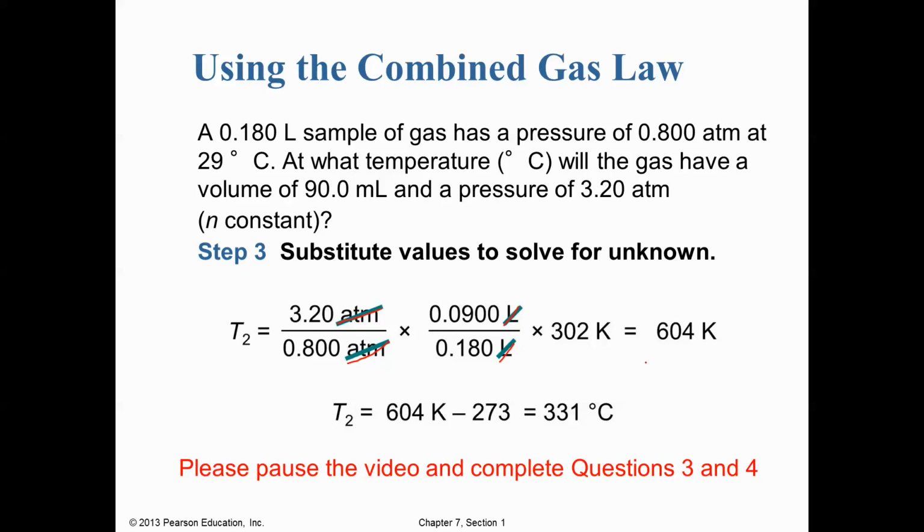And so if we do all our number crunching, we end up with 604 Kelvin. So that's good, we're close, but the problem is we're asked for the temperature in degrees C. So we have to convert from kelvins back to degrees C. To do that, we simply subtract 273, or if you want more sig figs, it's actually 273.15, and we end up with 331 Celsius. So that is the combined gas law.